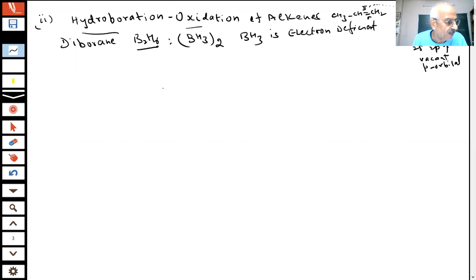When diborane is reacted with alkenes, what we are doing, student, when I put it in tetrahydrofuran, this is a solvent, what we get is BH3. It comes in the form of BH3 in tetrahydrofuran as solvent. Now this is electron deficient.